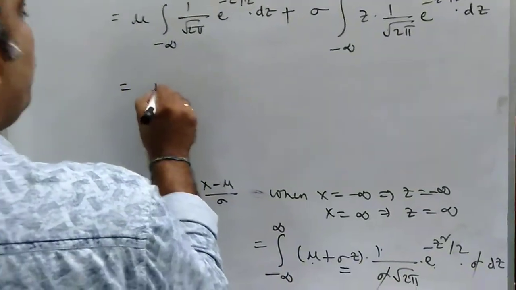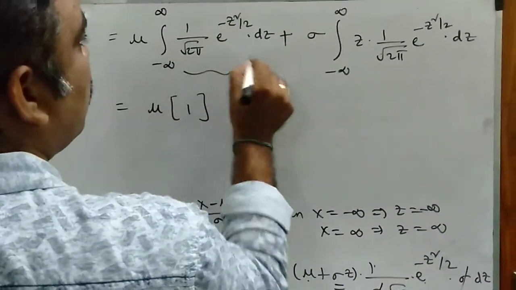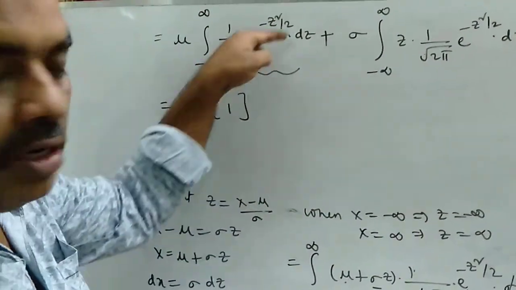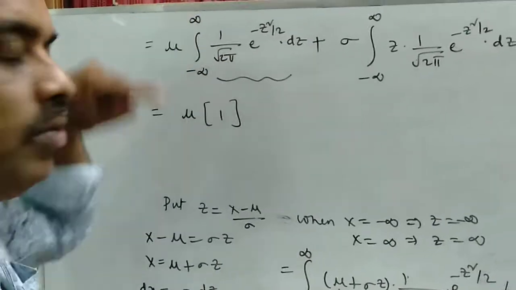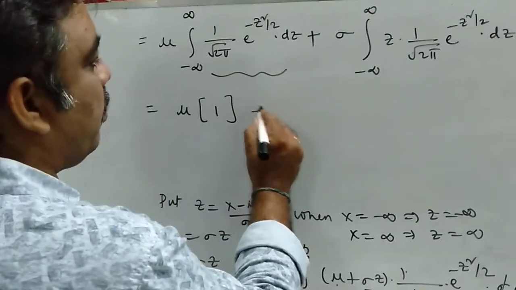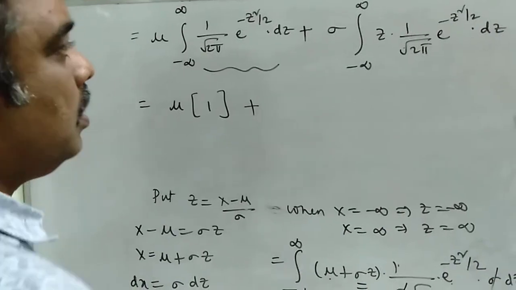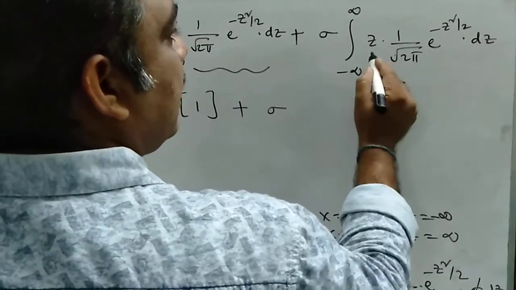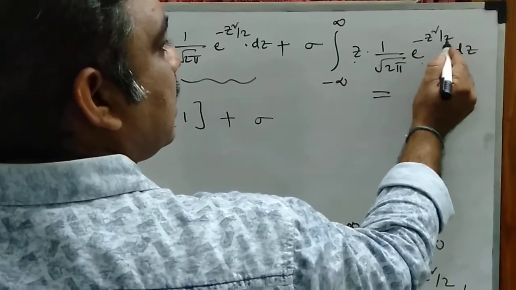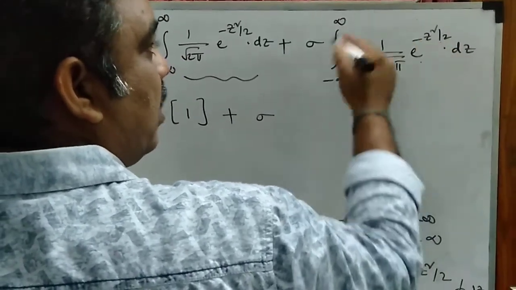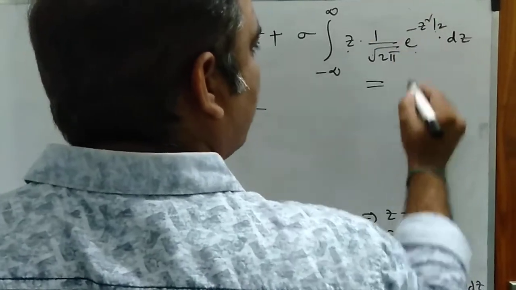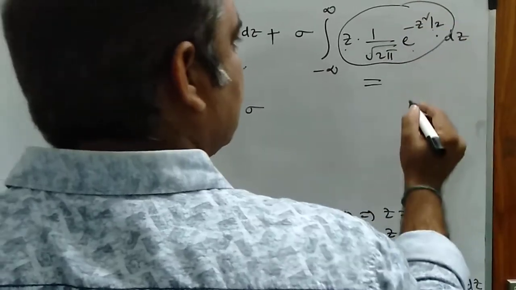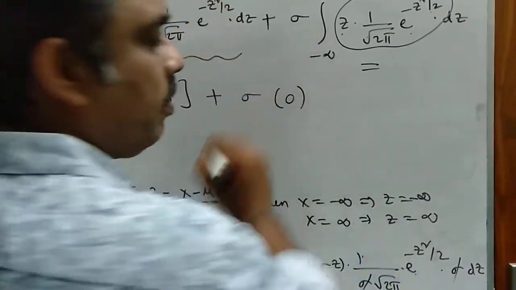So this is equal to mu into, this is the sum of all probabilities. We know that if z is a normal variate, then this is the PDF, 1 by root 2 pi e power minus z square by 2. So the sum of all probabilities is equal to 1. Here sigma into the integral from minus infinity to infinity of z into e power minus z square by 2. This integrand is an odd function, z into e power minus z square by 2, so the integral value is equal to 0.